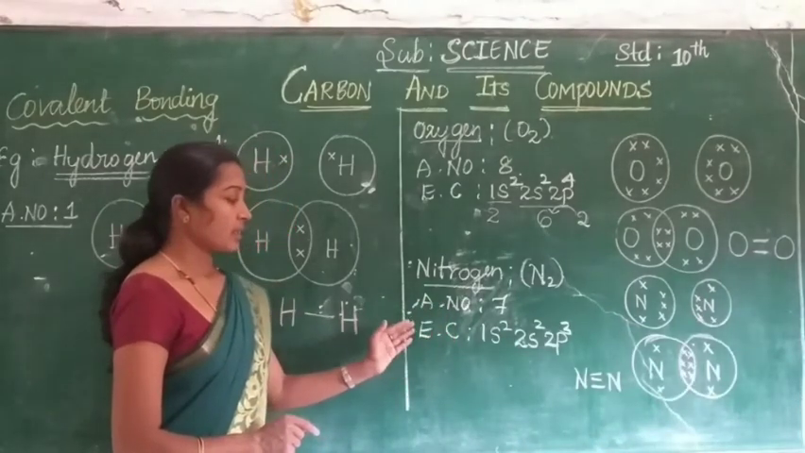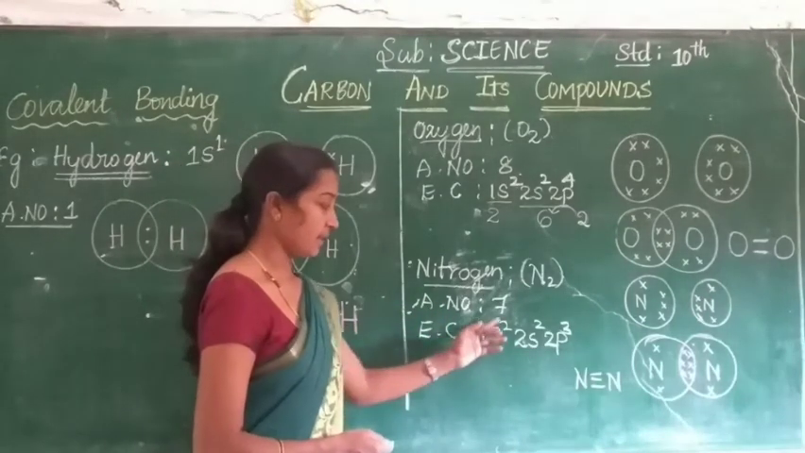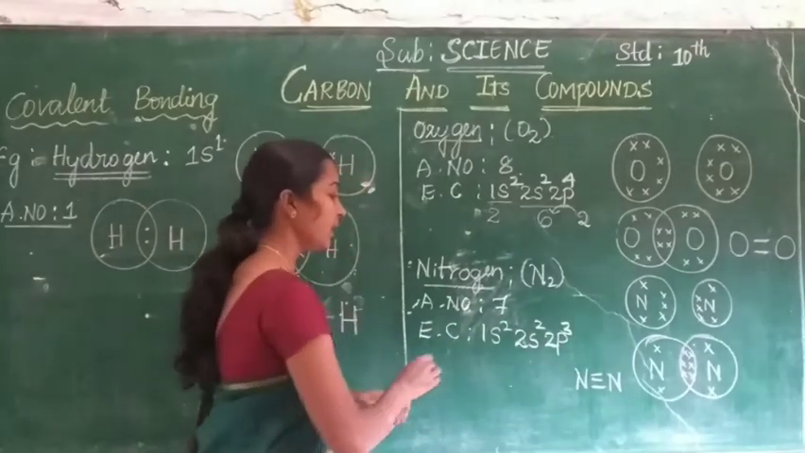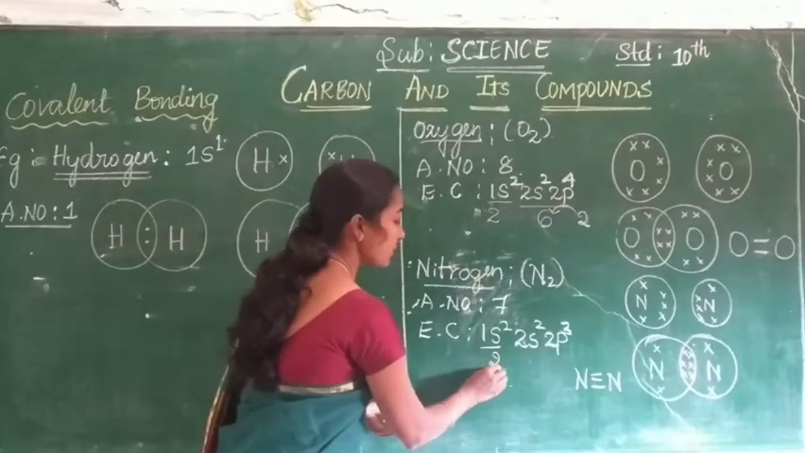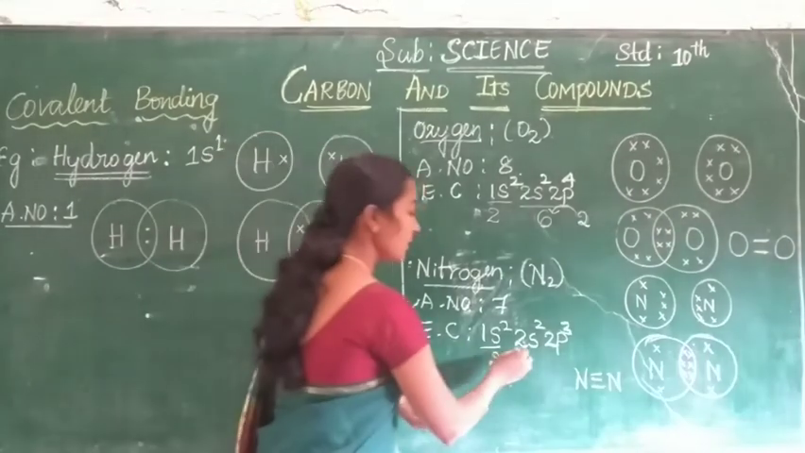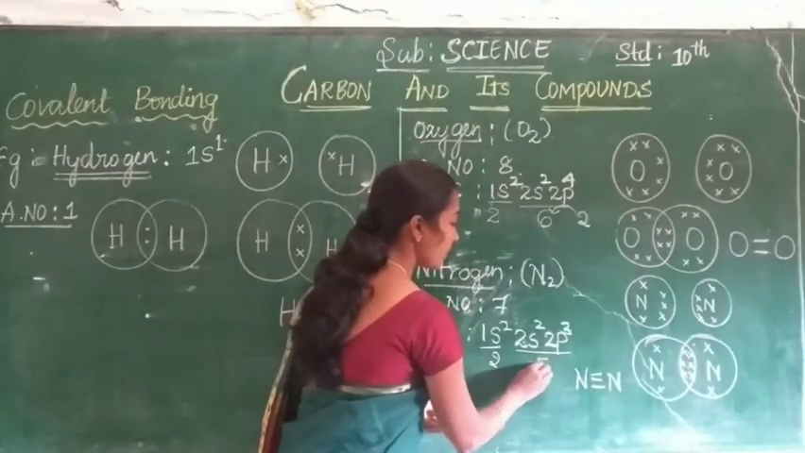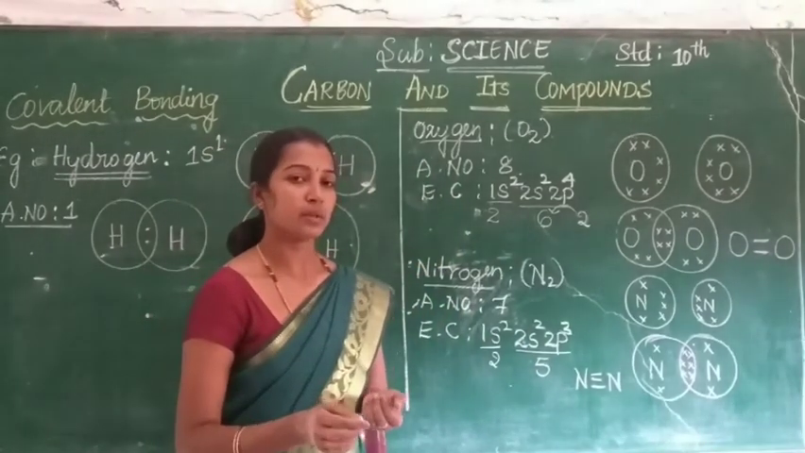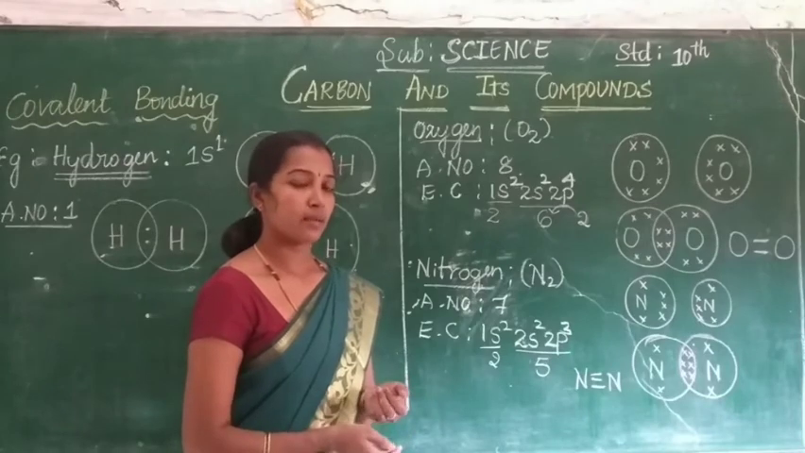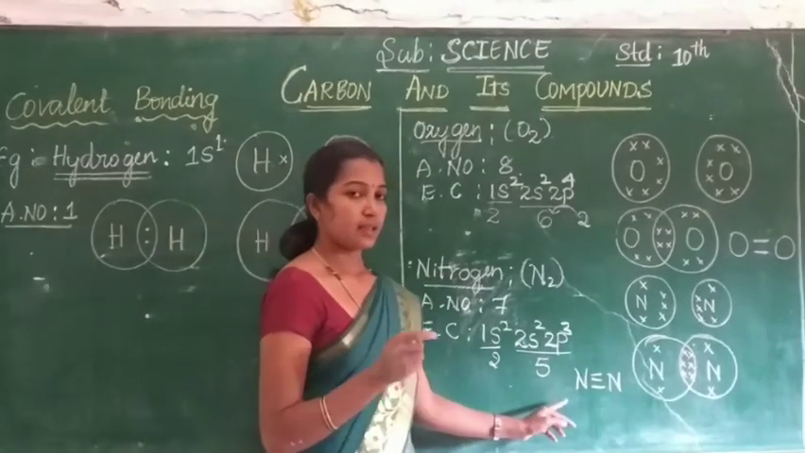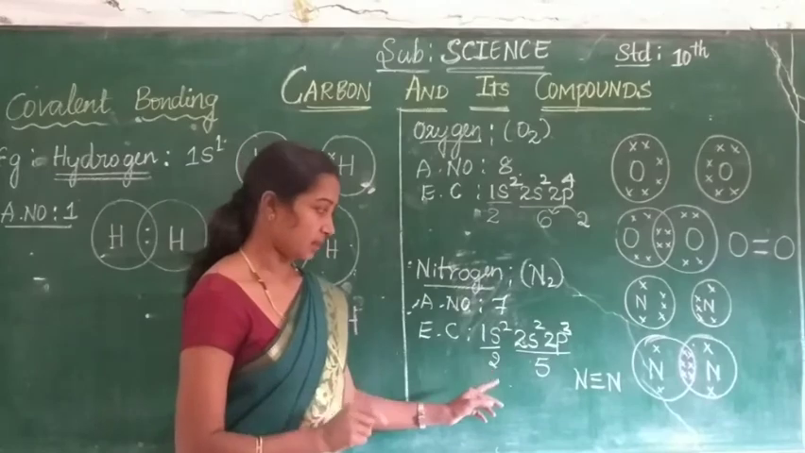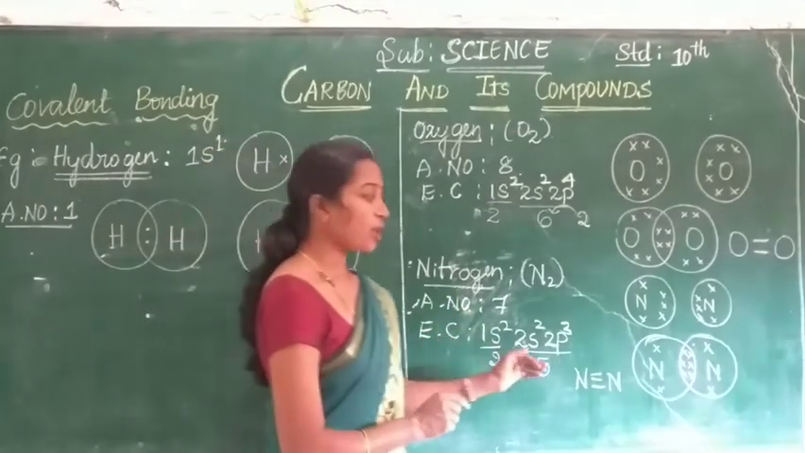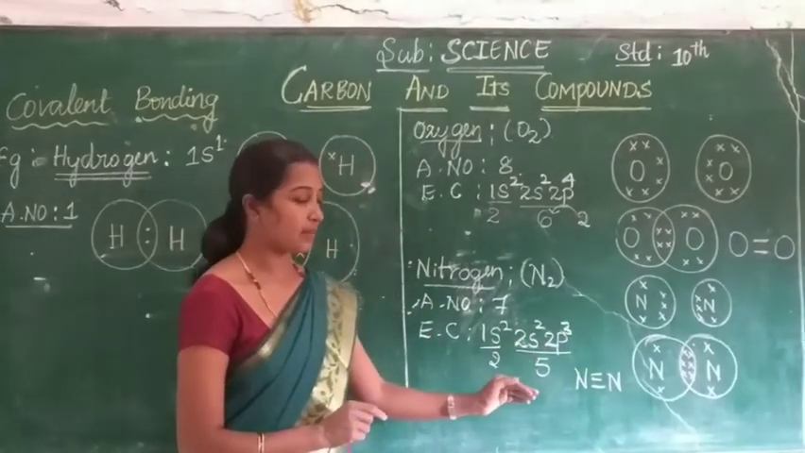According to that, write the electronic configuration like this: 1s2, 2s2, 2p3. Look at here, the innermost is having 2 electrons. The outermost is having how many electrons? 5 electrons. How many electrons are needed to become a noble gas configuration? Yes, 3 electrons are needed here. That means 3 pairs of electron sharing takes place here.